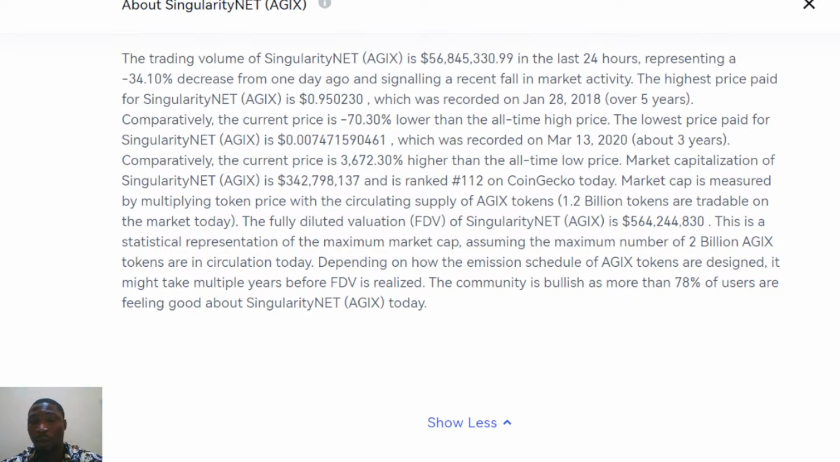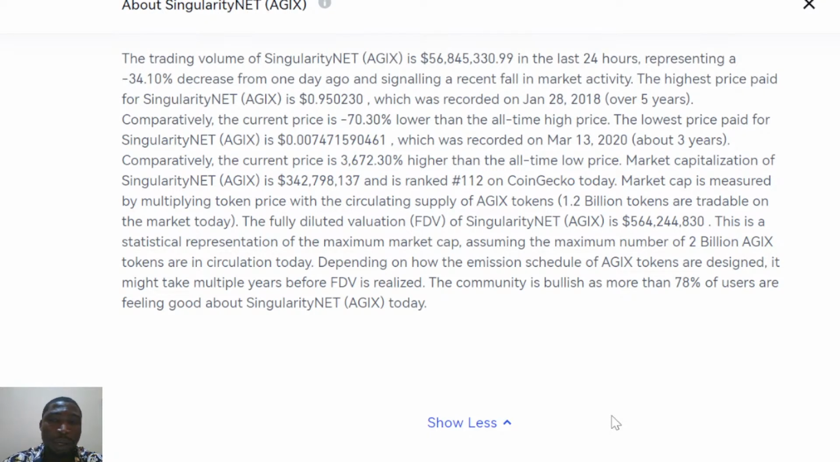Now, based on the analysis we have here, what can we say? We can see that the highest it has actually gone to is around 0.95, which was recorded around January 28, 2018, over 5 years ago. Comprehensively, the market price is around 70% lower than the all-time high in the market space.